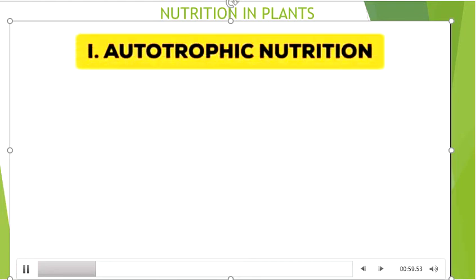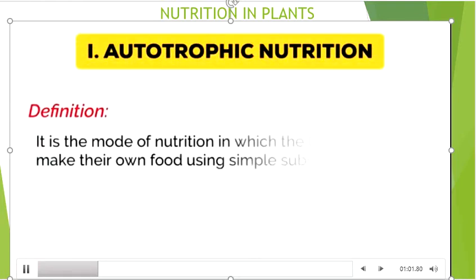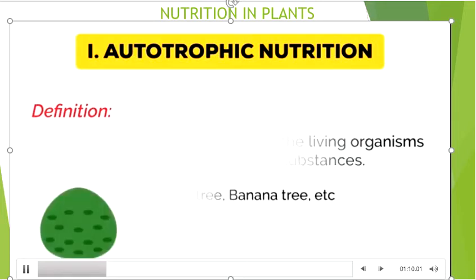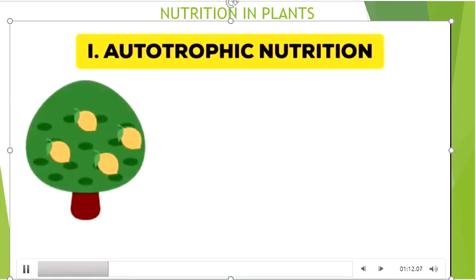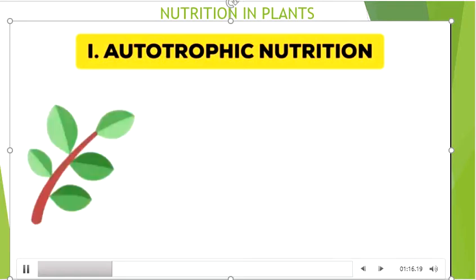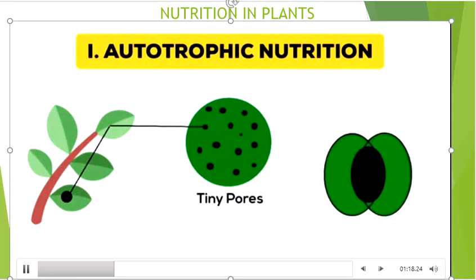First, autotrophic nutrition. It is the mode of nutrition in which living organisms make their own food using simple substances. Most of the plants are autotrophs. Plants make their own food using carbon dioxide, water, and sunlight. The leaves consist of tiny pores on their surface surrounded by guard cells. These pores are called stomata.